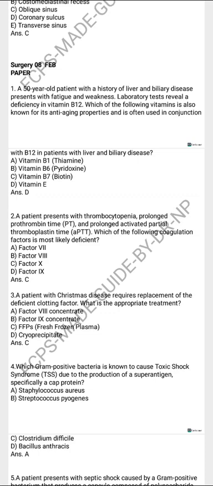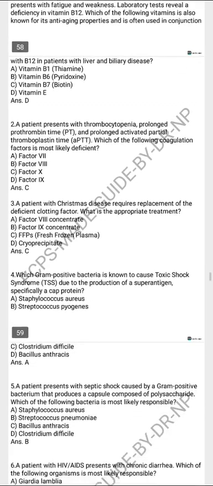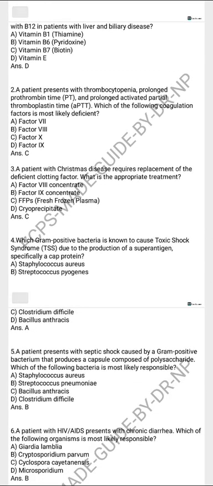That is vitamin E. The patient presents with thrombocytopenia, prolonged APTT. Which of the following coagulation factors is most likely deficient? That is factor number 10. The patient with Christmas disease requires replacement of the deficient clotting factor. Which is the appropriate treatment?